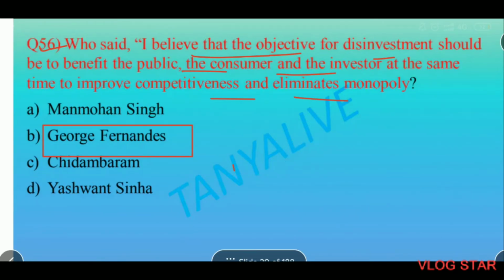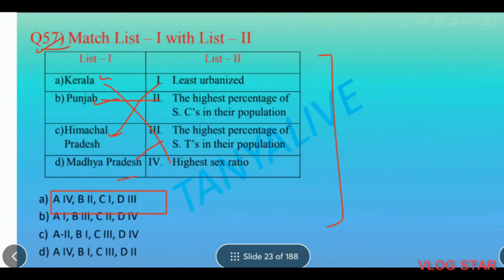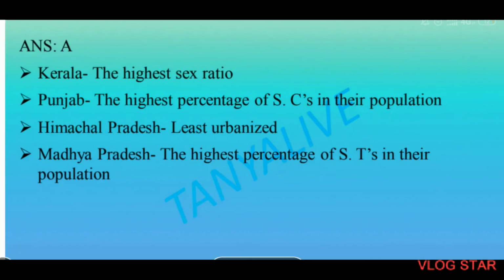George Fernandes said, I believe that the objective for disinvestment should be to benefit the public, the consumer and the investor at the same time, to improve competitiveness and eliminate monopoly. Kerala, highest sex ratio. Punjab, the highest percentage of SCs in their population. Himachal Pradesh, least urbanized. Madhya Pradesh, the highest percentage of STs in their population.